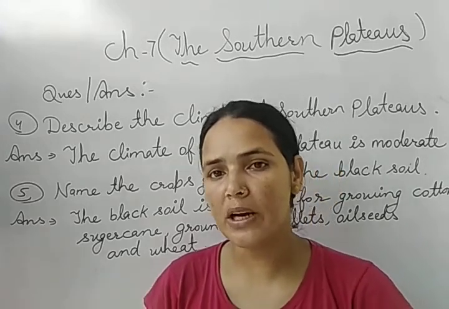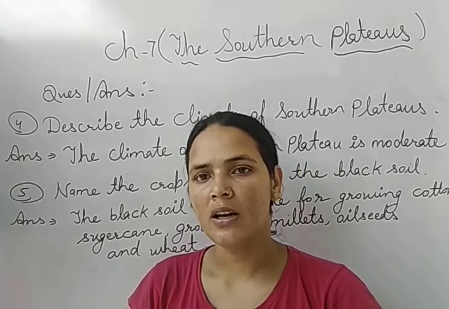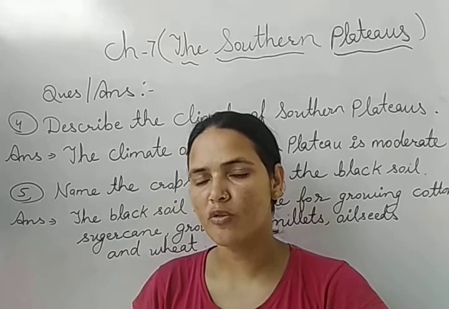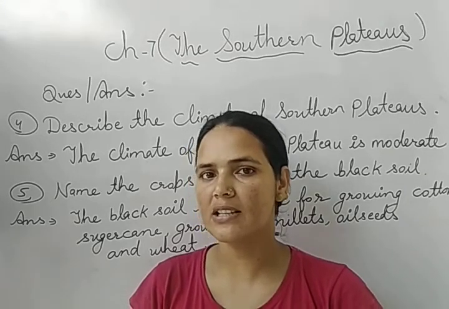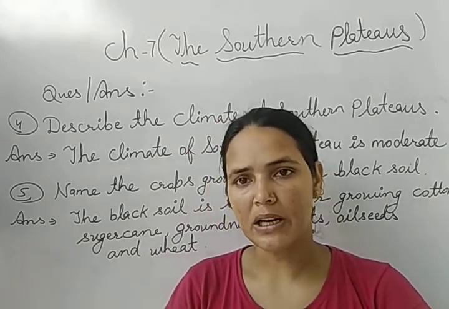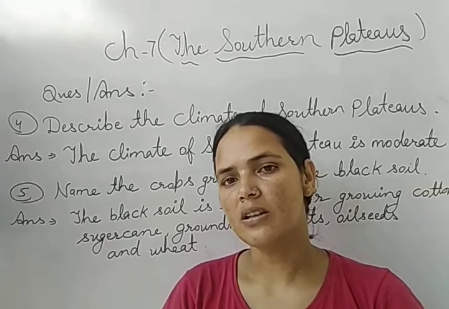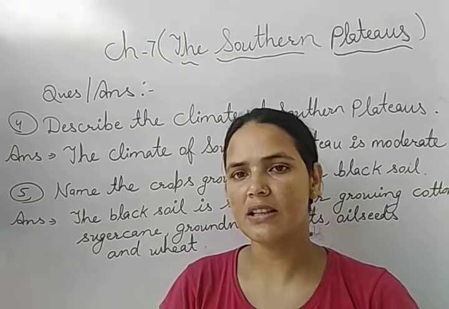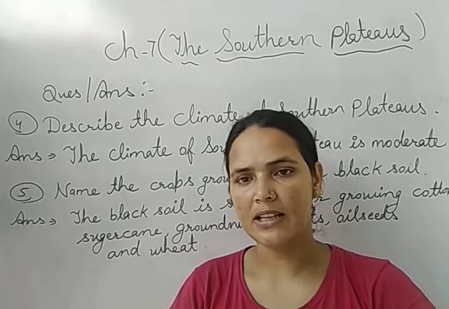Chota Nagpur Plateau is the richest area in producing minerals, or we can say the largest producer of minerals is the Chota Nagpur region. After that, Deccan Plateau. Deccan Plateau is made up of the states which lie in the south of India, like Madhya Pradesh, which lies in the central part.